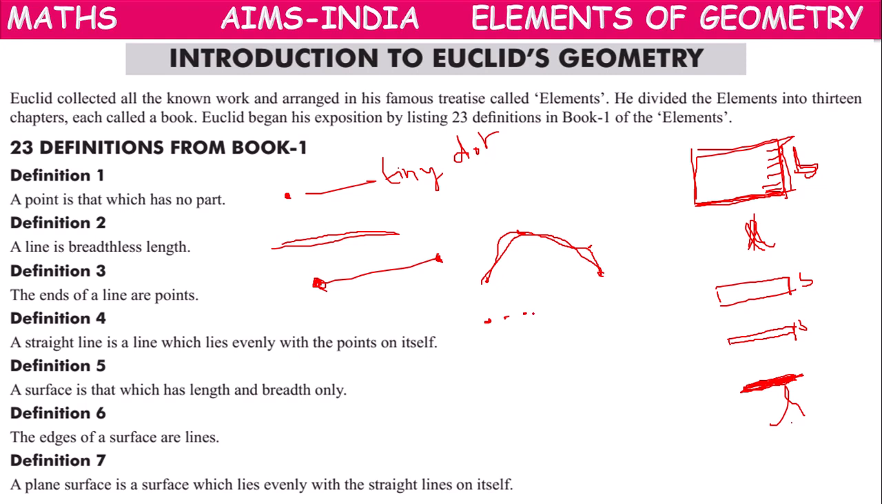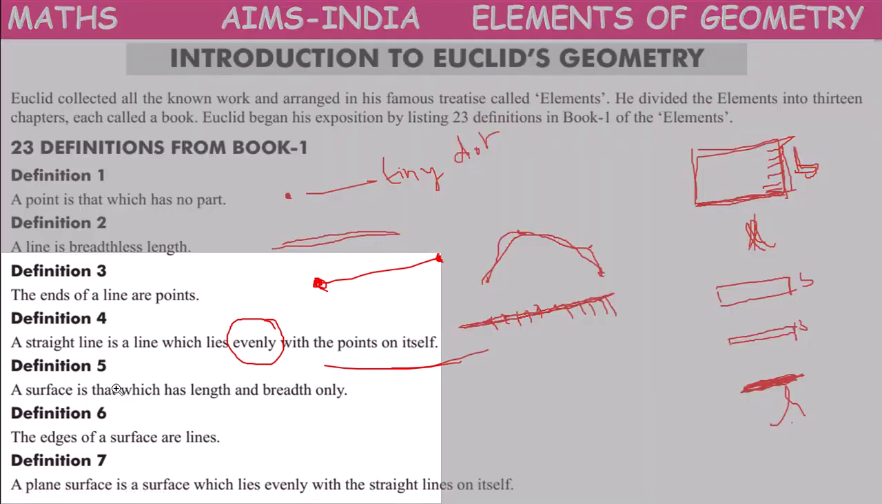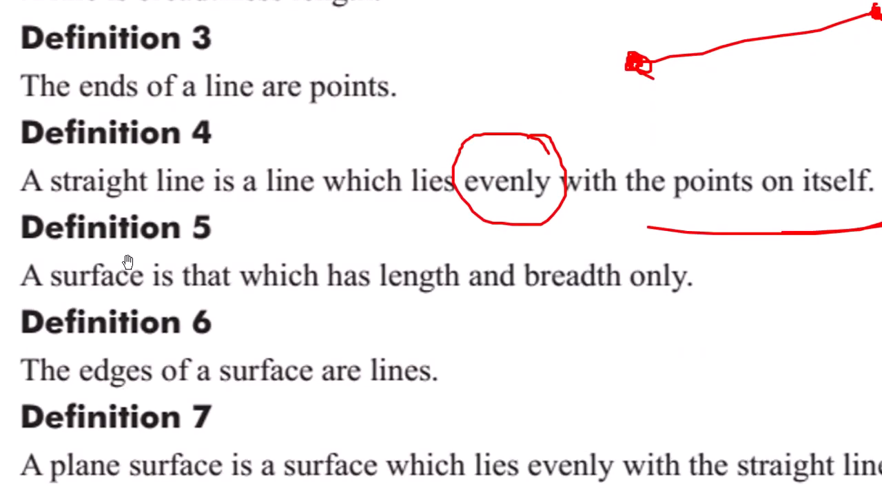Suppose if you draw a line, all the points are arranged evenly on the same line. So this is called a straight line. If all the points are arranged evenly and all the points lie on itself, then it is called a straight line.